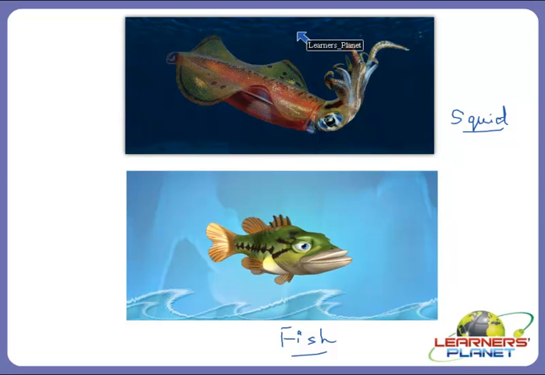Then there are some animals whose legs are modified as flippers that provide a large surface for pushing against water and act like paddles. Then there are eyes positioned on the top of the head that allow animals to hide almost fully submerged in water, and still detect predators or prey above the water. Some animals have nostrils positioned near the top of the head, which allow them to come to the surface to breathe while only a small part of the body can be seen, like in dolphins and whales. So the nostrils close when the animal goes under the water.